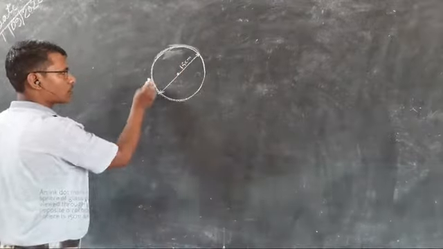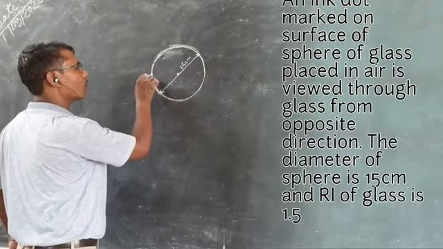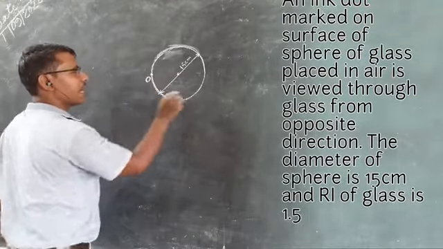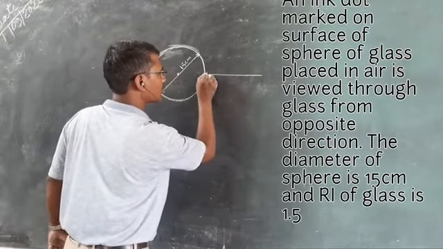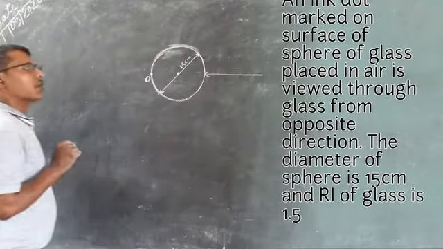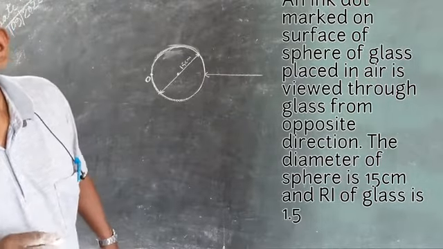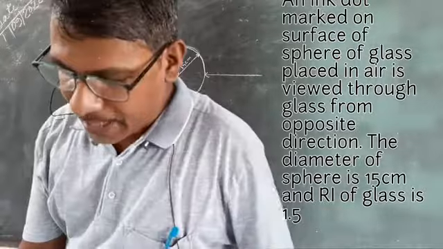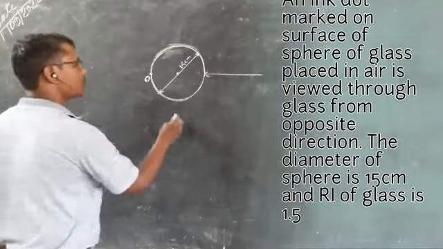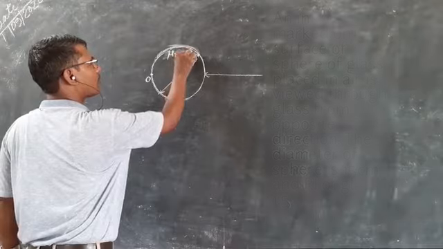There is one spot, say this is O. This is the object, and it is viewed from the opposite face, means it is viewed from this side. Now the refractive index of glass mu2 is given, mu2 is equal to 1.5.